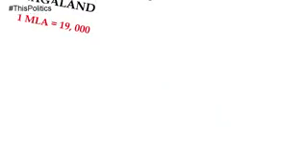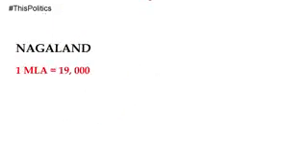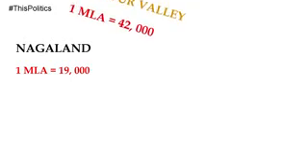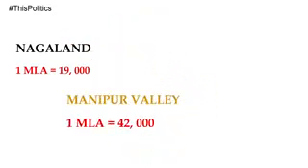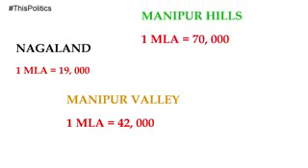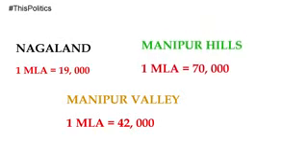So in Nagaland, in these 2 districts, on average, the population per MLA is 19,000. Whereas in Imphal Valley, the population per MLA is 42,000 people. But in the hill districts of Manipur, that is Ukhrul and Senapati, the population per MLA is 70,000 people.